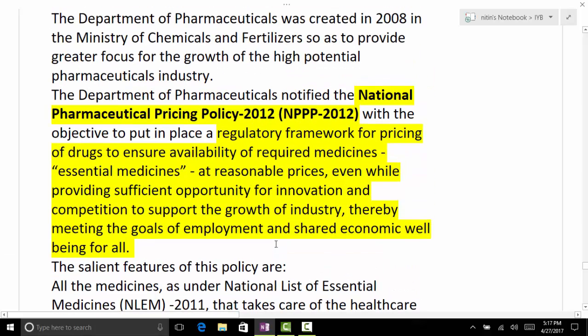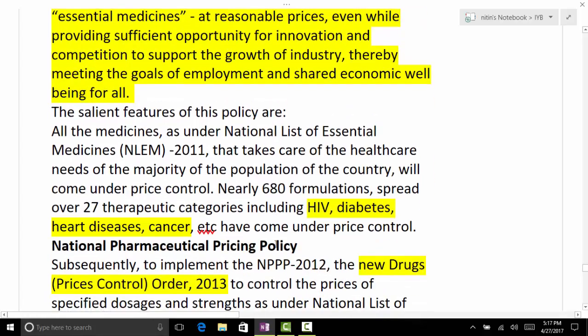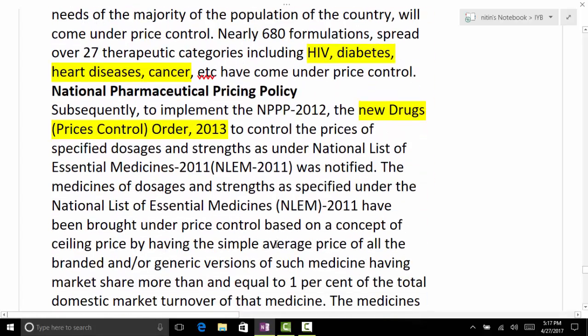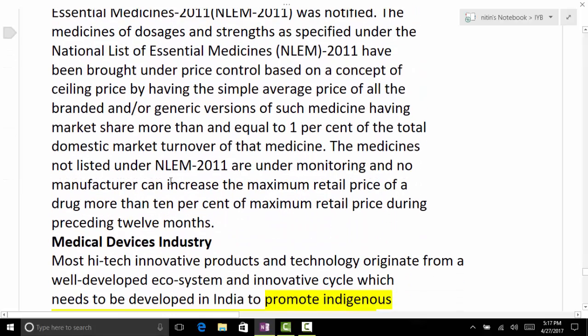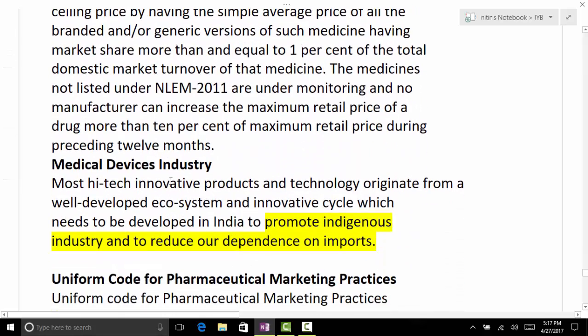And even this is part of our new IPR policy, which also talks about the same thing. Now, as per this policy, the new Drugs Prices Control Order was brought in, and even regarding the stents, their prices were reduced, if you remember.